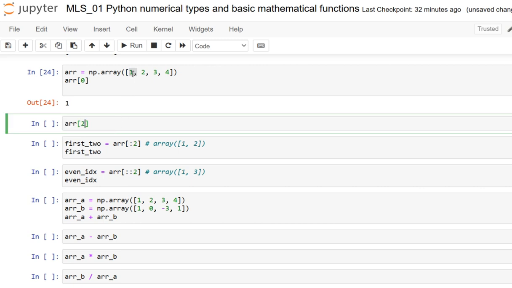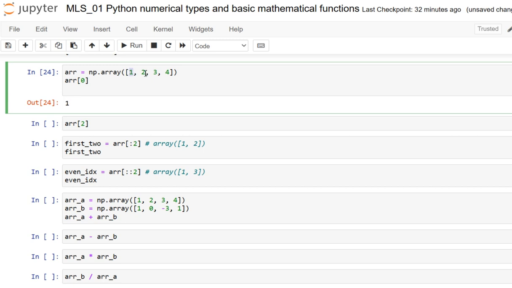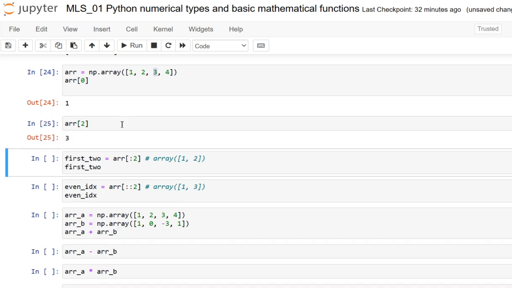Kindly observe, dear friends, the index is 0, 1 and 2, so here I get the element 3. Let me see. Here it is. And this also includes the usual slice syntax for extracting any array of data from the existing array.